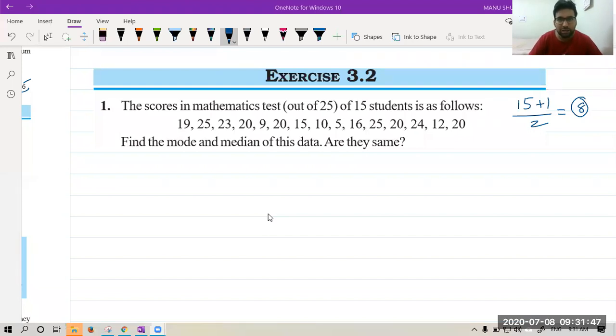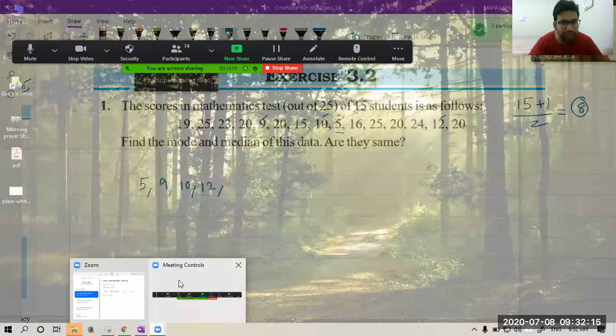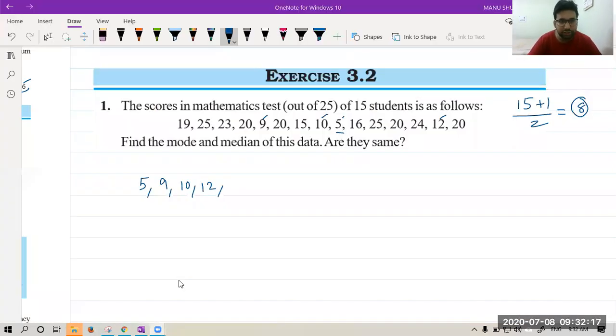First number will be, I think, 5. First number is 5. Second number is, please help, 9. Third number is 10. Fourth number is 12. Fifth number, okay, please help me now so that we don't waste time. Okay, you are saying after 12, but we have 15. Also mark a tick mark on the numbers you have taken so that you don't get confused.